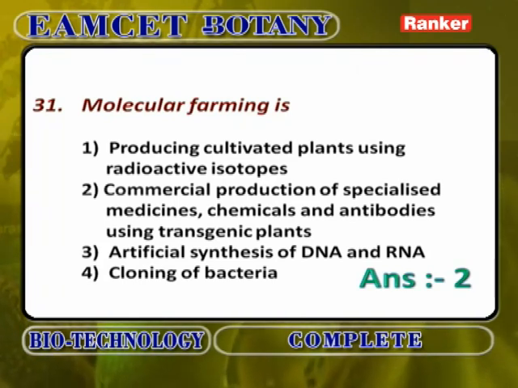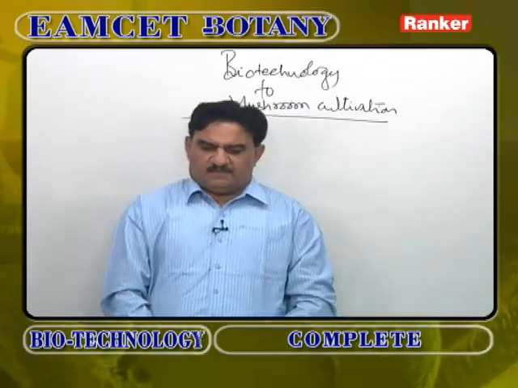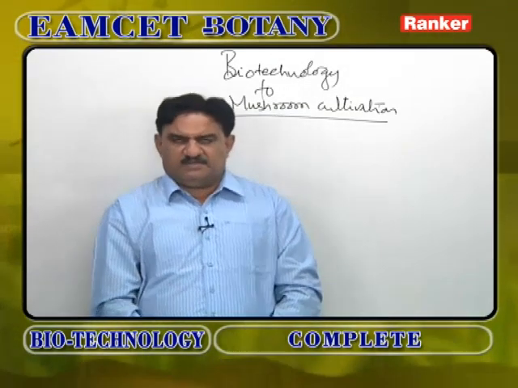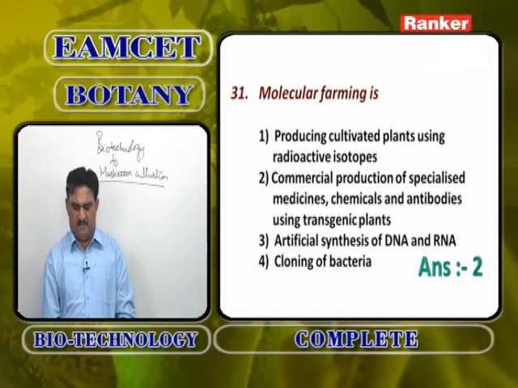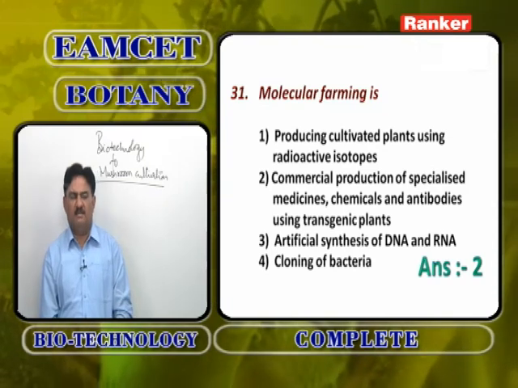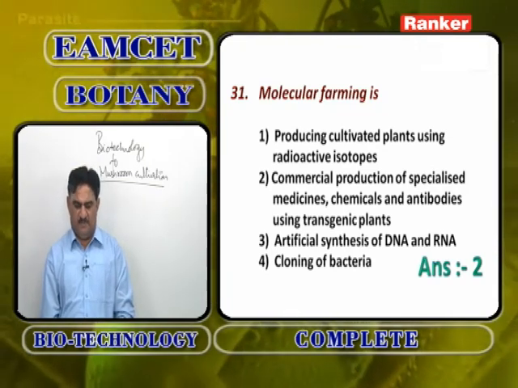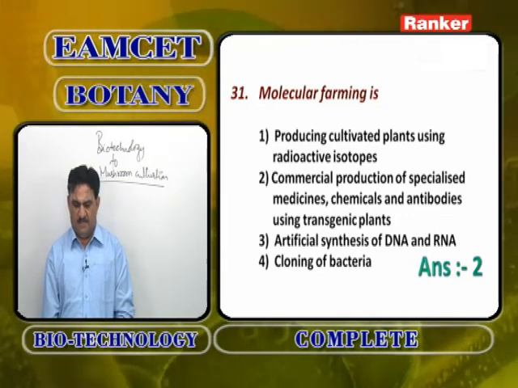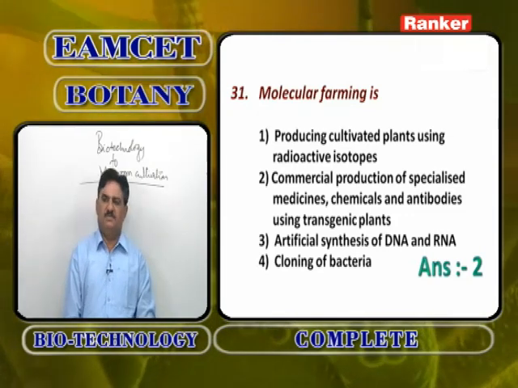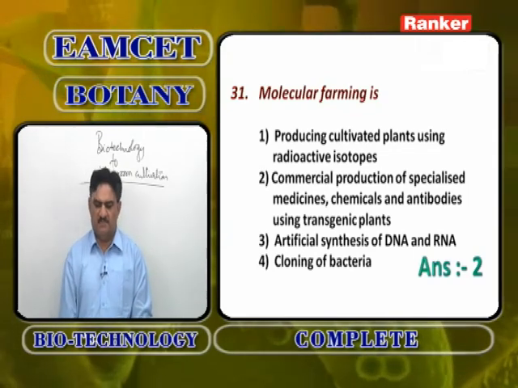Molecular farming. By the transfer of genes, special plants are produced called transgenic plants. These transgenic plants are useful in various methods. Producing cultivated plants using radioactive isotopes is wrong. Artificial synthesis of DNA and RNA is wrong. Cloning of bacteria is wrong. The correct answer of molecular farming is commercial production of specialized medicines, chemicals, and antibodies using transgenic plants.